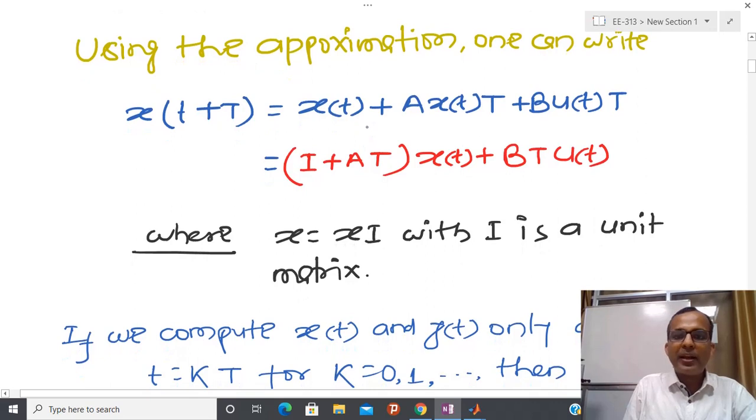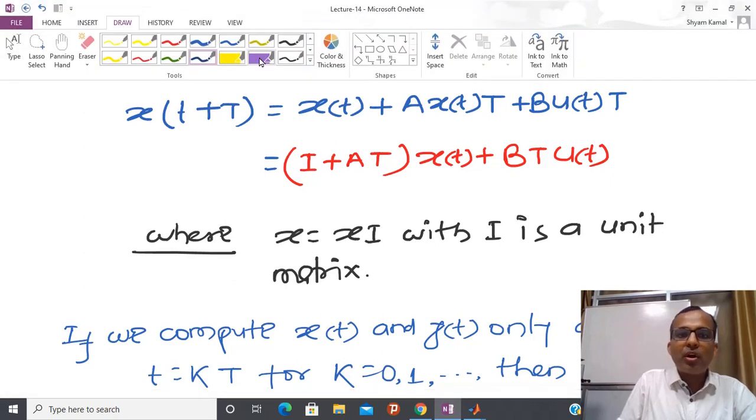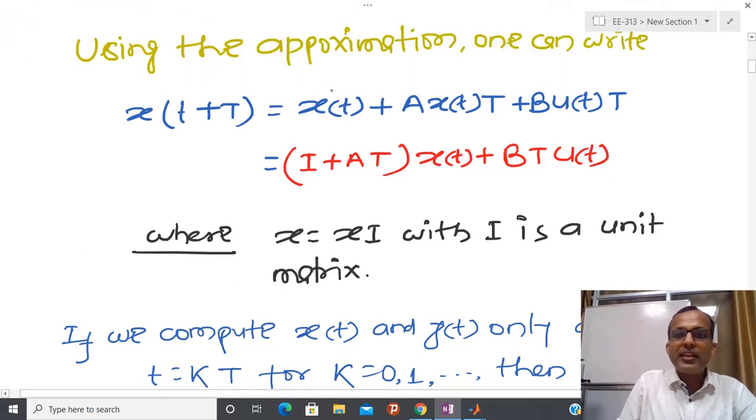T is some scalar, so I multiply T on this side, and then I collect x(t plus T) minus x(t) on this side. Please note that x(t) belongs to Rn.